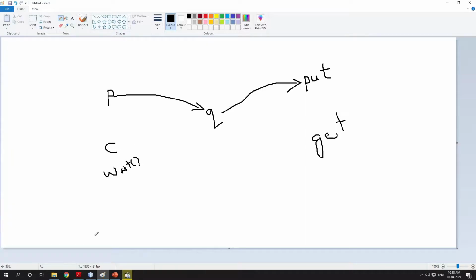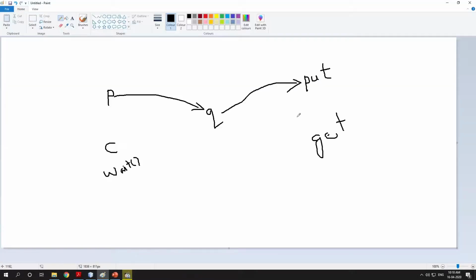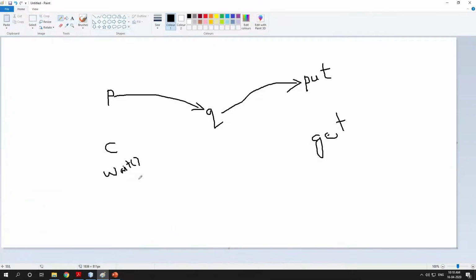So while the producer is producing, C will call the wait method on itself to give up the monitor. Wait tells the calling thread to give up the monitor. Giving up the monitor means giving up this object and going to sleep until some other thread enters the same monitor and calls notify. Now it is asleep. The producer is producing the item through the put method, and at that time C is sleeping.